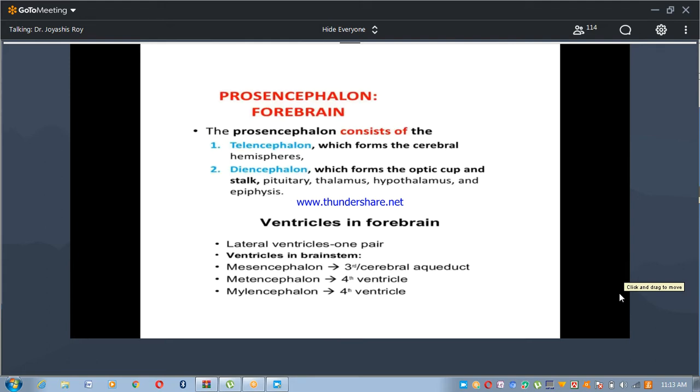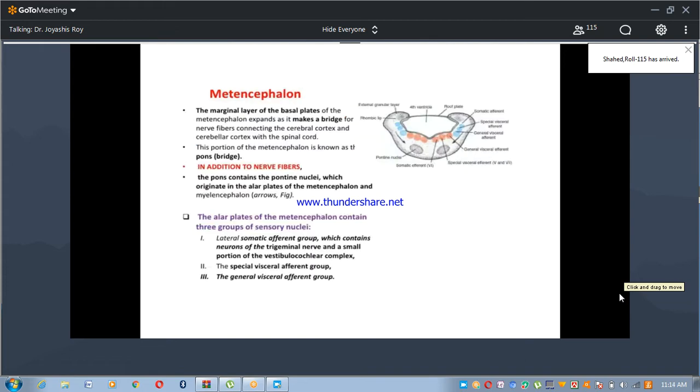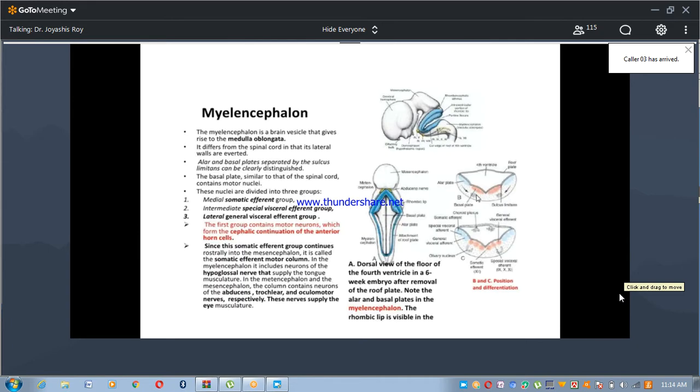The basal plate contains motor nuclei which divide into 3 groups: general somatic efferent, special visceral efferent, and general visceral efferent.